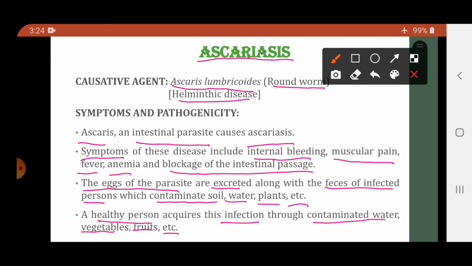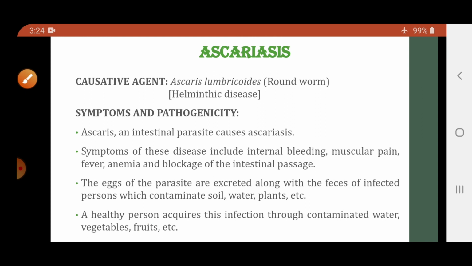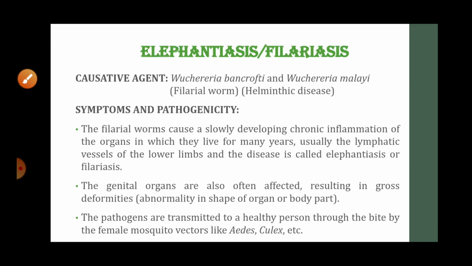Now see students how the disease is transmitted. The feces of the infected person consist of the eggs of the parasite. These feces contaminate what? They contaminate soil, water, plants, etc. Now how does a healthy individual acquire this disease? They acquire the disease by consuming the contaminated water, fruits, vegetables, etc. So this is how Ascariasis is transmitted.